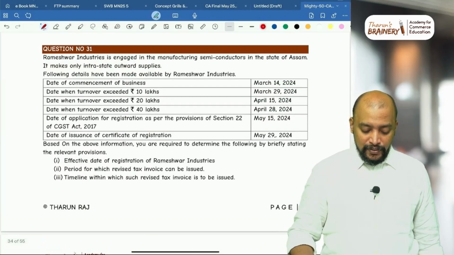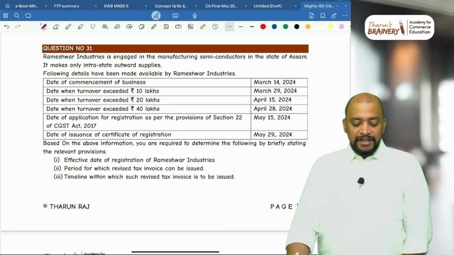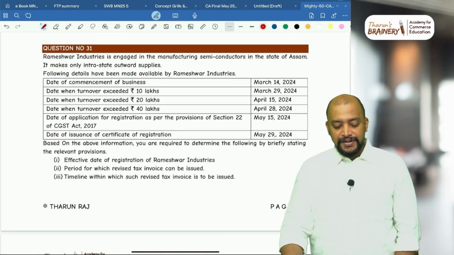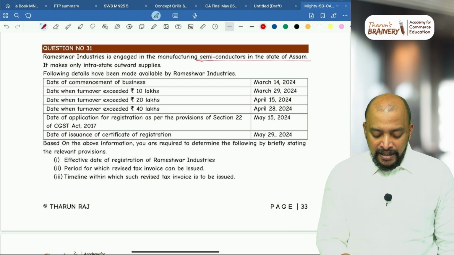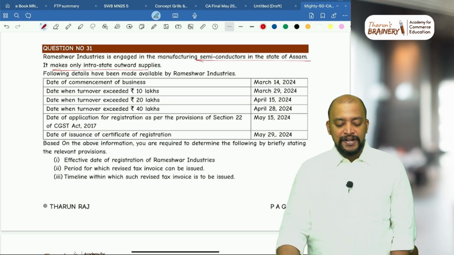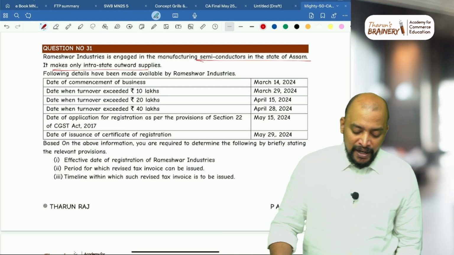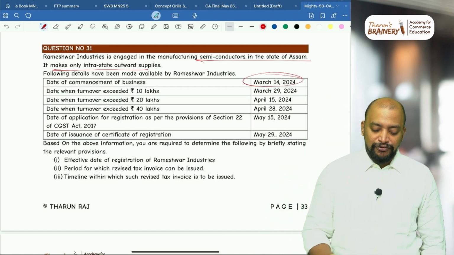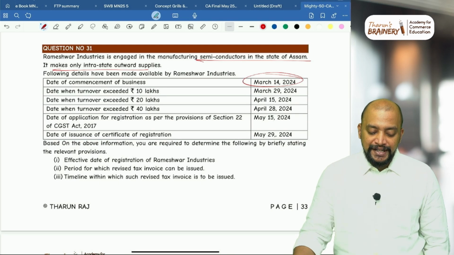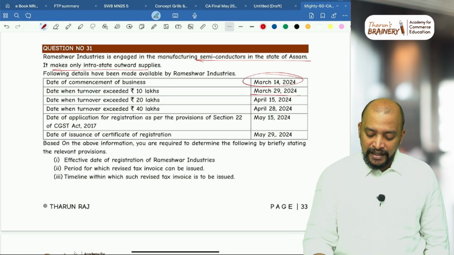Okay. Then next one. Question number 31. Rameshwar Industries is engaged in manufacturing semiconductors in the state of Assam. It makes only intra-state outward supplies. Following details have been made available by Rameshwar Industries. Date of commencement of business March 14. Date on which turnover exceeded 10 lakhs March 29. Turnover exceeded 20 lakhs, 40 lakhs.